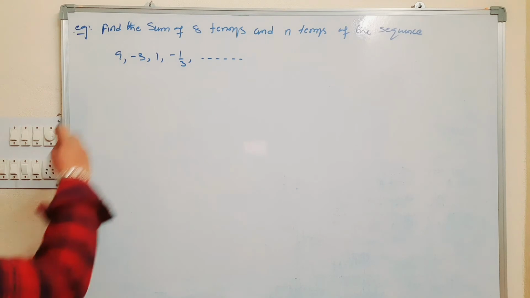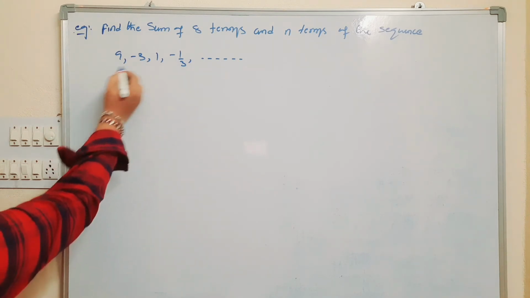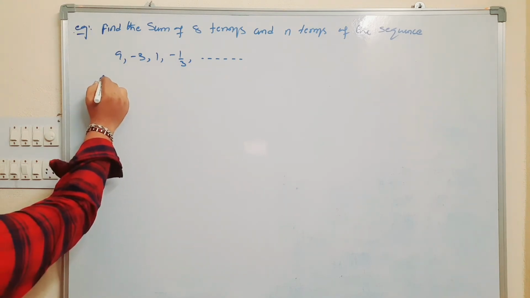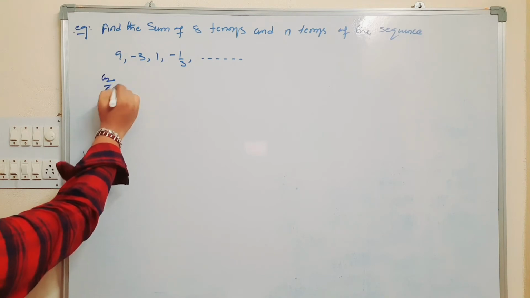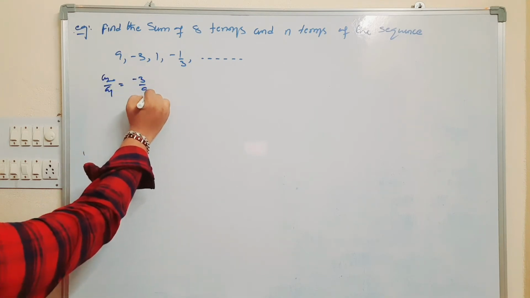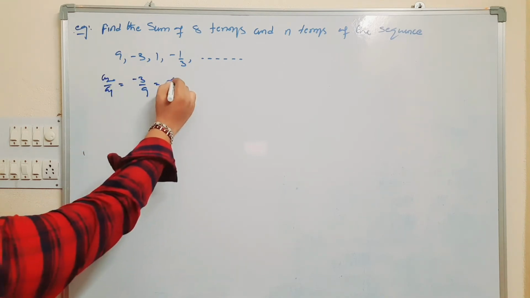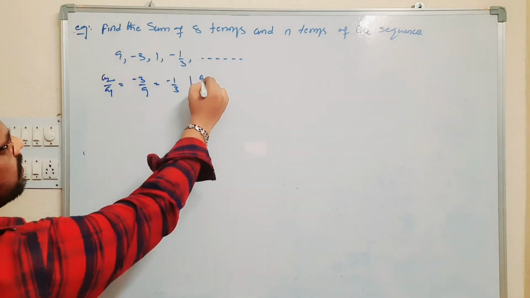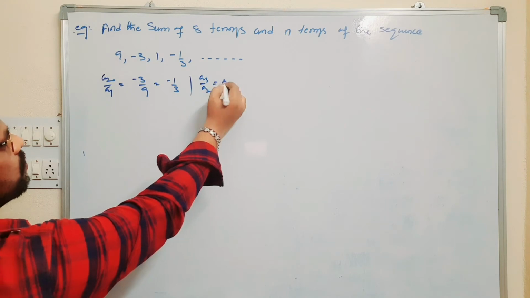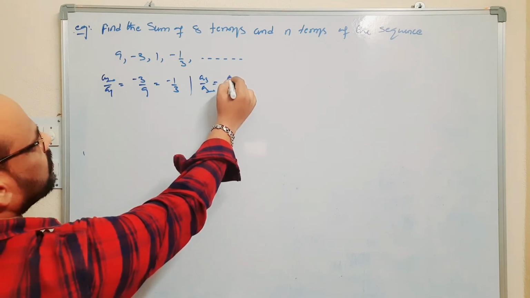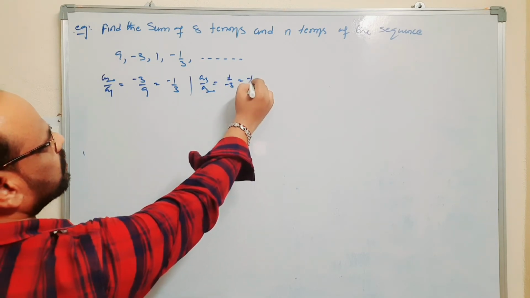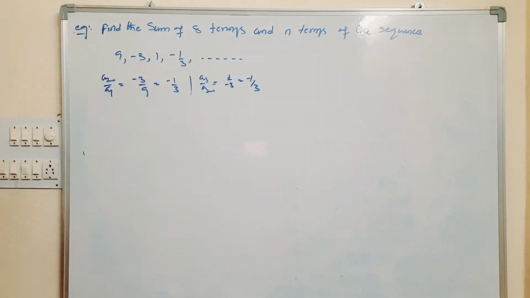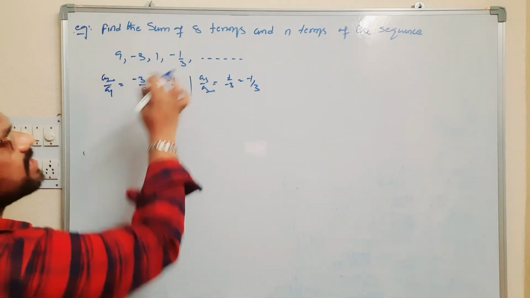In the given sequence, observe T2 by T1, that is A2 by A1, is minus 3 by 9, which is equal to minus 1 by 3. And A3 by A2 is 1 by minus 3, which is also minus 1 by 3. Clearly it is in GP.